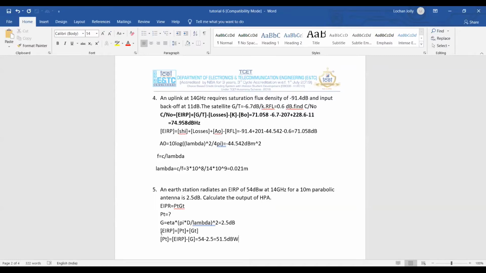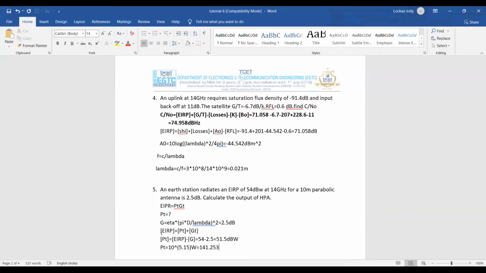Did you get it? Now he is asking you the output power. We got it in dBs. We should be able to convert it into normal scale. So you can have two kinds of answers: either you will be given the answer in dB in multiple choice, or you can be given in watts. So you should know to convert it into 10 to the power of 5.15 watts. Tell me what is the value?